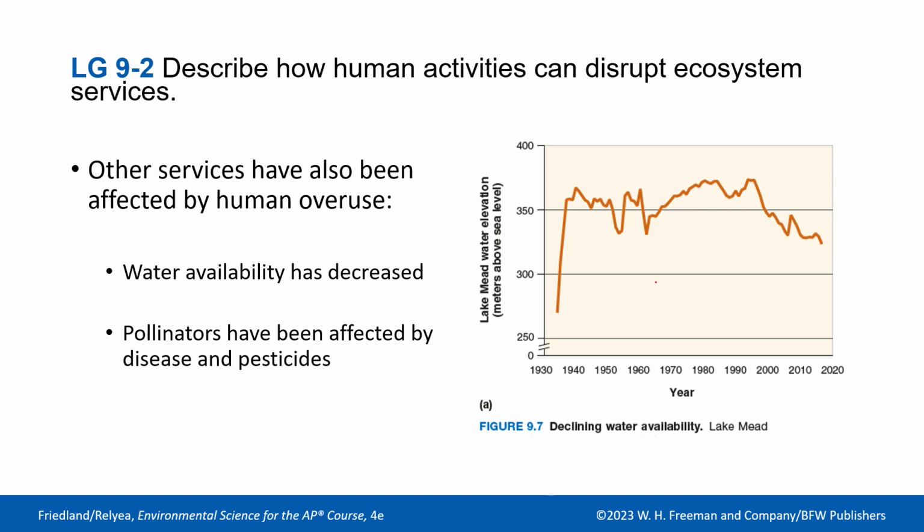And then finally, the last part of this module talks about how pollinators have been affected by disease and pesticides. So I recommend you go and look up the hive collapse issue. These honeybee hives are collapsing for apparently an unknown reason. Scientists think that it might be a disease or something that these bees are picking up off of pesticides, which are farmers, not all farmers, but a lot of farmers are using on their crops to try to keep other unwanted insects off of them. So that way they grow a little bit taller and faster and produce more fruit. But it's having a negative consequence on our pollination.